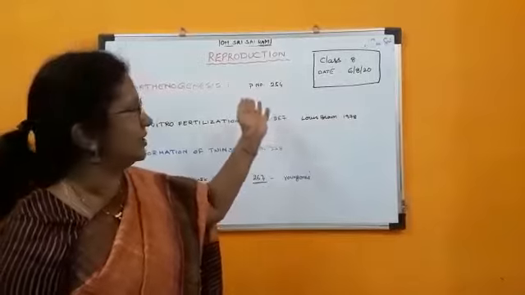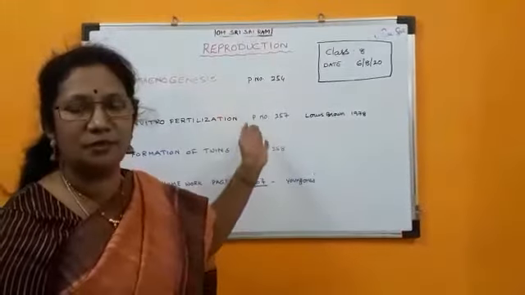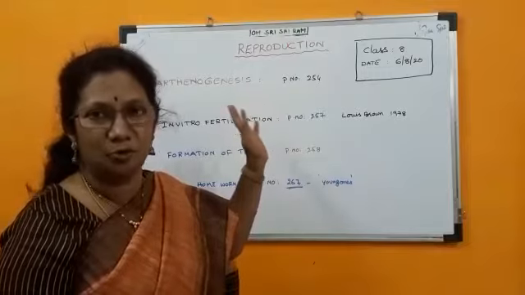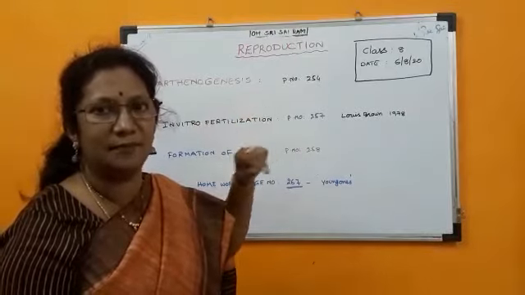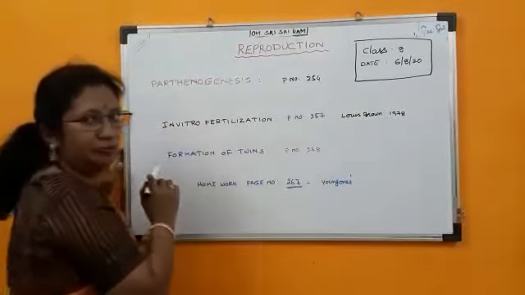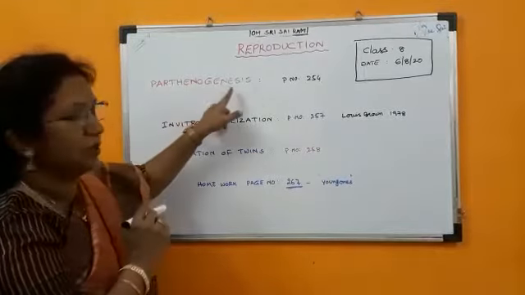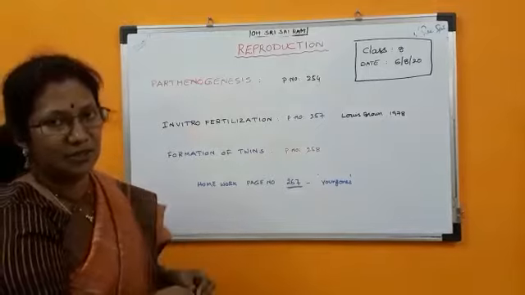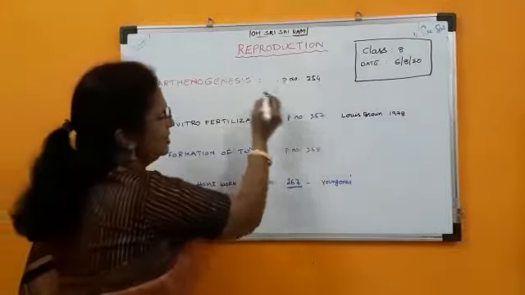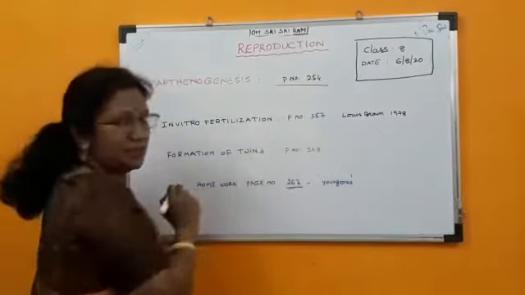We completed this lesson, but a few topics which are in the Do You Know boxes I am going to deal with, because these are new topics for you. You can't understand them by just reading the textbook. Now, page number 254. One topic is there, that is parthenogenesis. I am going to share a video of honeybees, so go through that and you will understand in a better way.